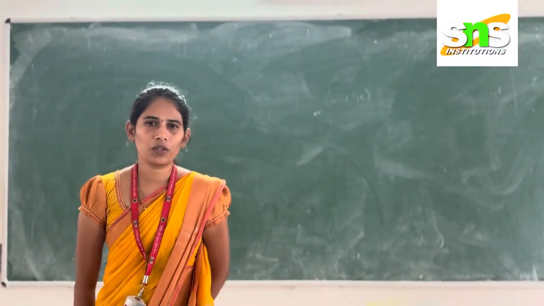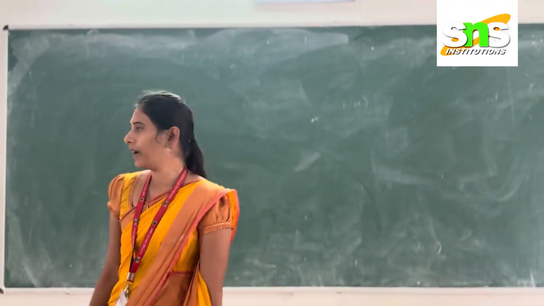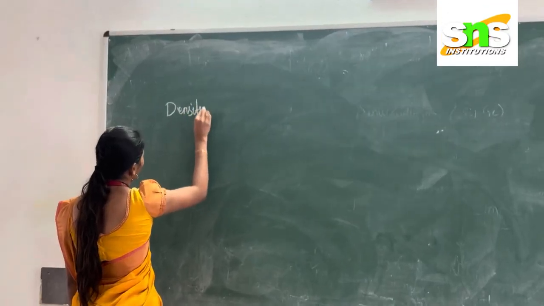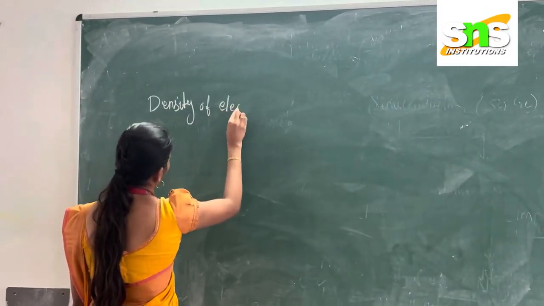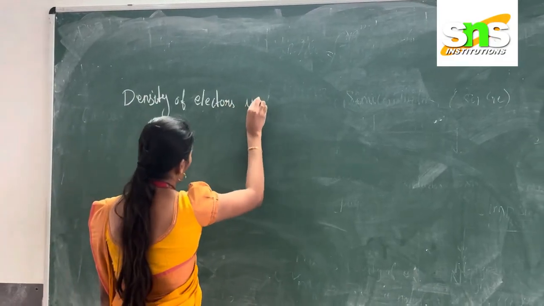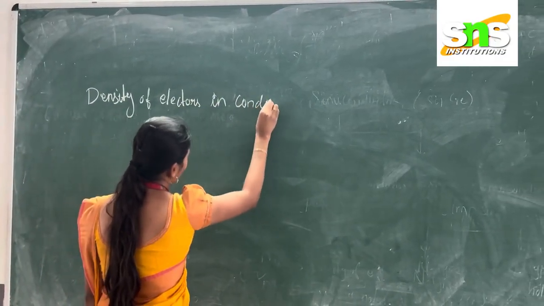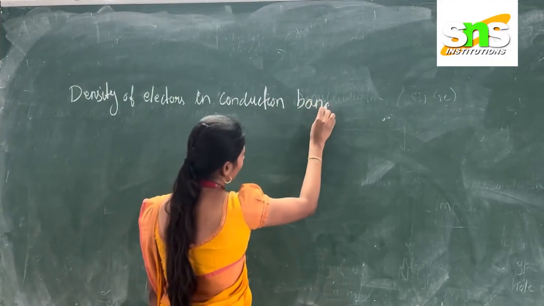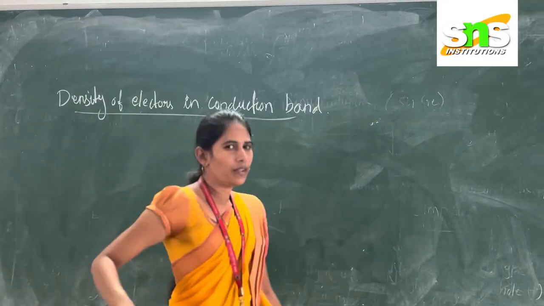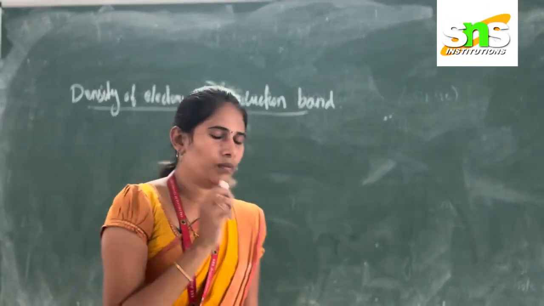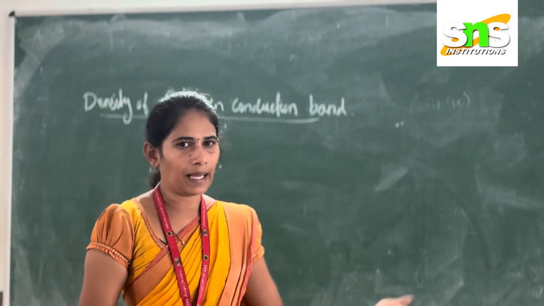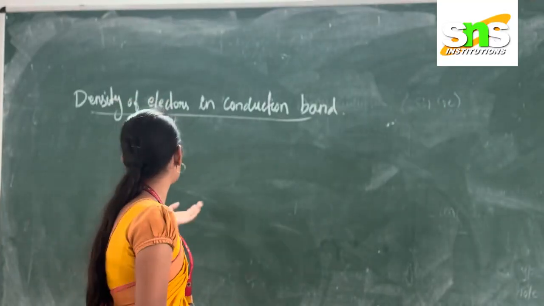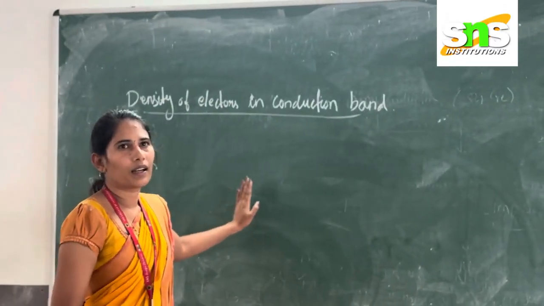Now we are going to discuss the topic: density of electrons in conduction band. In the previous class, we discussed the basic introduction to semiconductors, their types, and carrier concentration in semiconductors. So now we are going to discuss the density of electrons in conduction band.